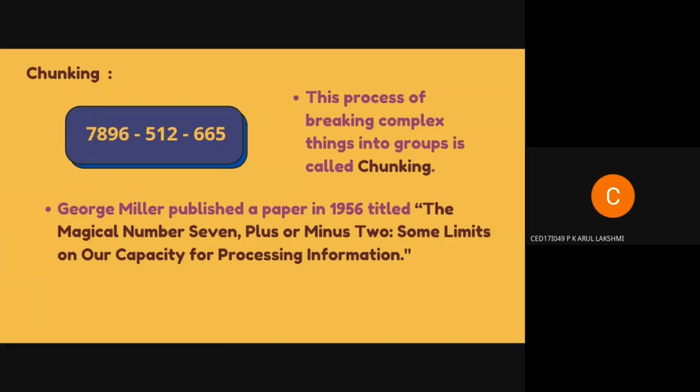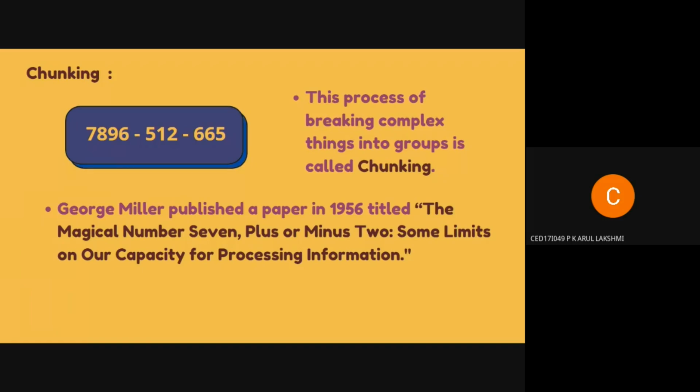Moving to the next slide. This process of breaking complex things into groups is called chunking, right? This is how our human mind is trained to remember long sequences of digits or letters. We try to split them into small groups and then remember. This is what Miller talked about way back in the previous century.